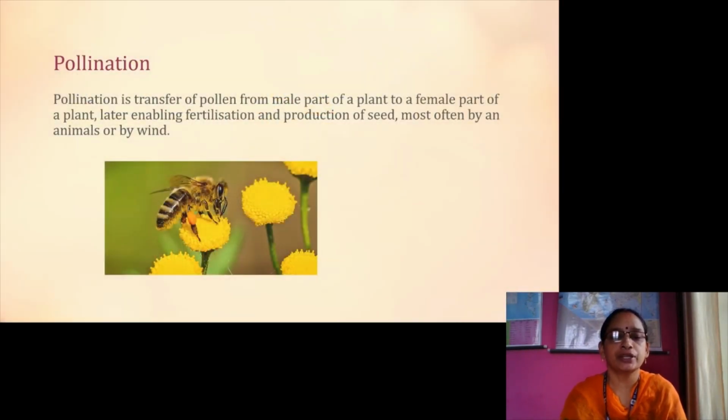What is pollination? That we already studied. Pollination is the transfer of pollen from the male part of a plant to the female part of a plant, later enabling fertilization and production of seed, most often by animals or by wind. We already studied that there are two kinds of pollination, self-pollination and cross-pollination. This process is called pollination.